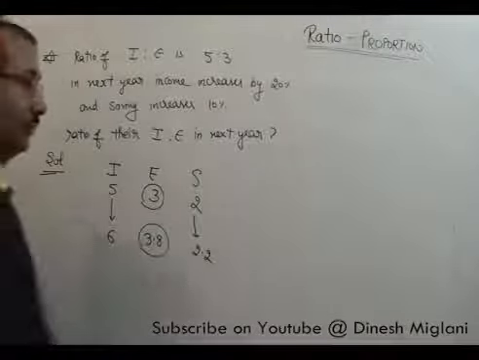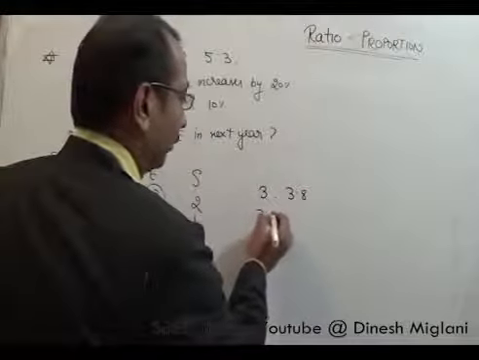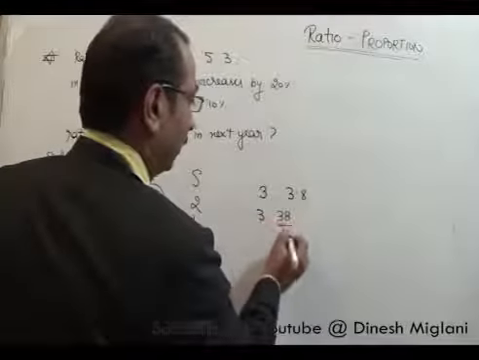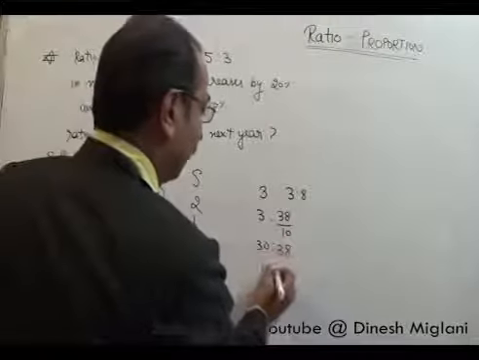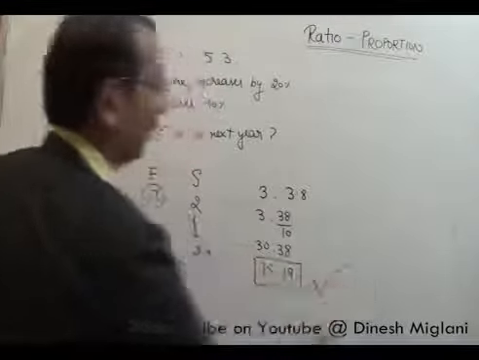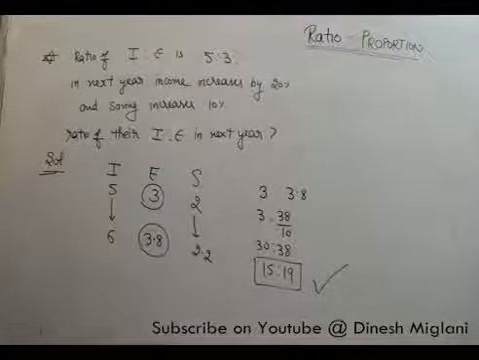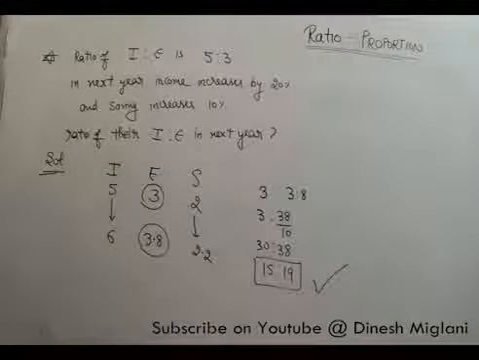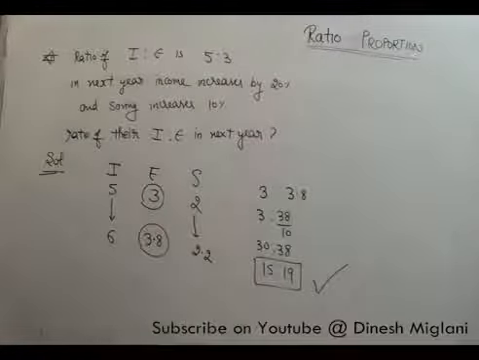We have to find the ratio. 3:3.8 means 3:38/10. That is 30:38, or I can say 15:19. That is the ratio of their expenditures. I hope this is clear. We have just solved it. We just found their expenditure values 3 and 3.8, and we have to take the ratio, that is said to be 15:19.